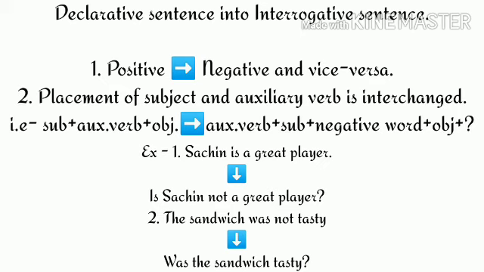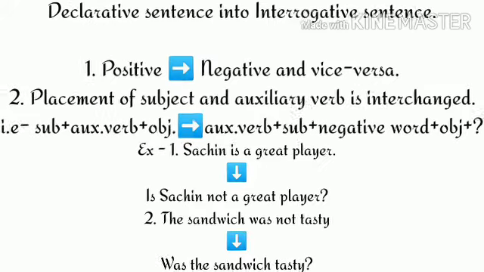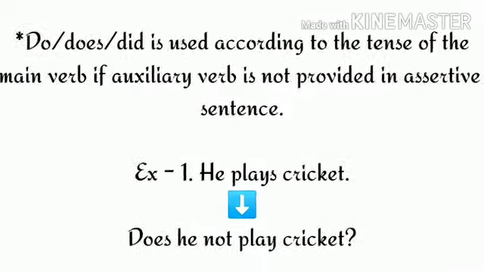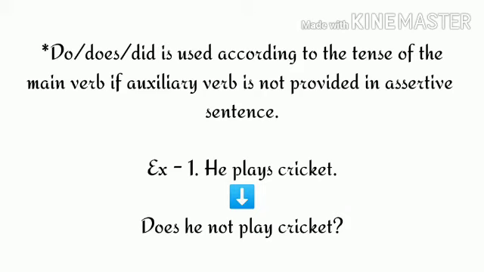Now look at another example. The sandwich was not tasty. So we can see that this is a negative sentence. And so we don't have to use any negative word in the interrogative sentence. So the sentence will be, was the sandwich tasty? Clear? So you can see here the places of subject and the verb is interchanged and no negative word is used.